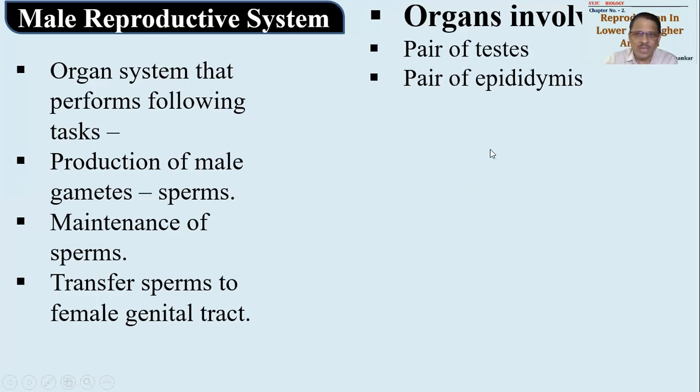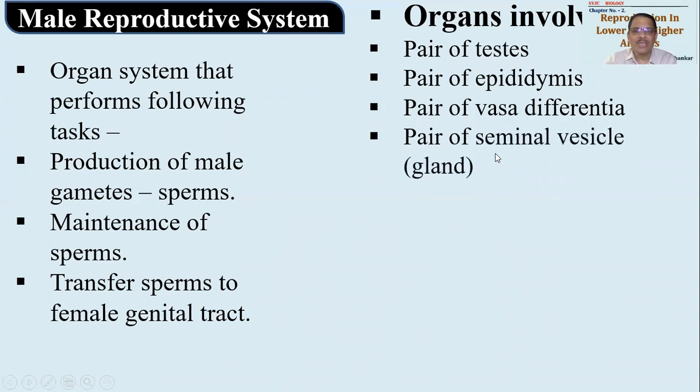Epididymis are the fine tubes which receive the sperms from the testis. Then they transfer it to the vasa deferentia. Vasa deferentia is a tube available. Then it comes to a gland. We have mentioned it in brackets: there is a pair of seminal vesicles. So the glands which are called seminal vesicles are present in between.